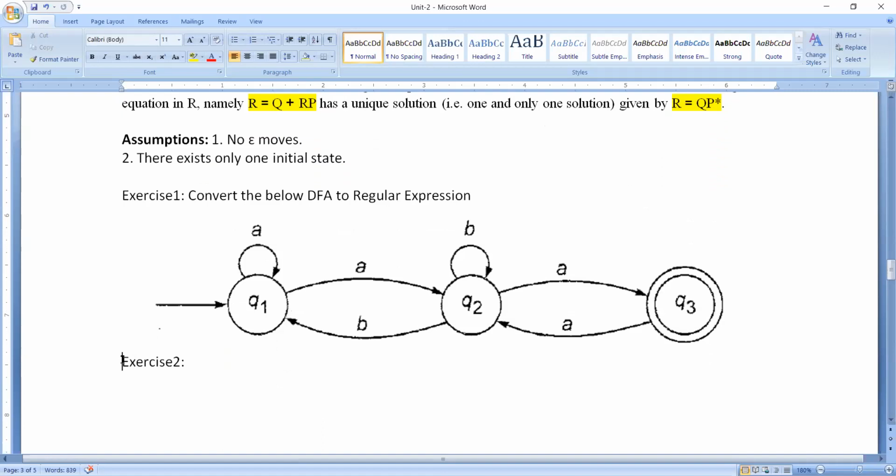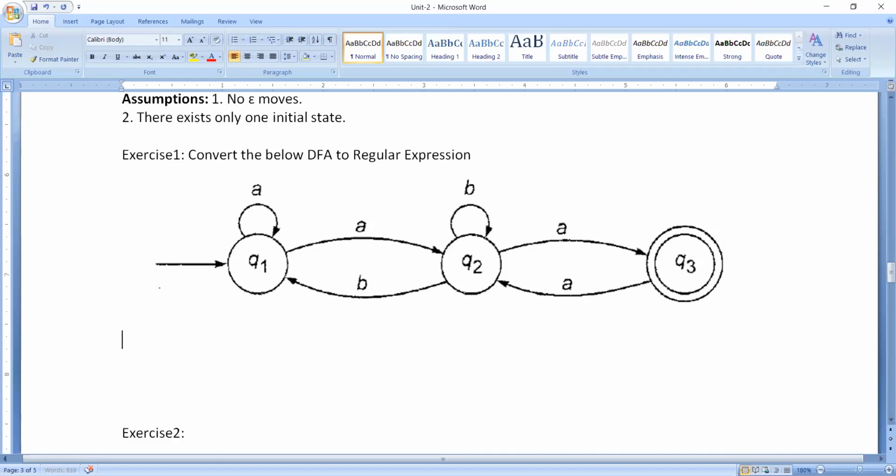Now, this is our DFA. For this DFA, we'll try to give the solution. Understood? Now, in total how many states are there? Please have a look at this. Q1, Q2 and Q3. So what is the initial state? Q1 is the initial state. Then Q2 is the next state, and Q3 is the third state.